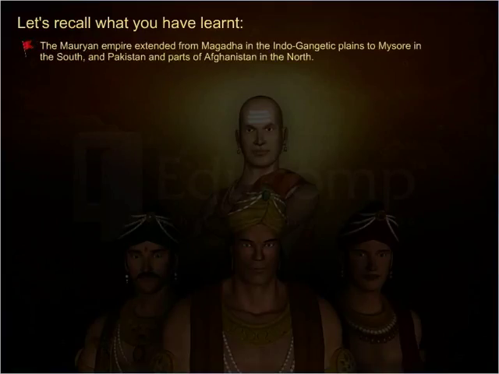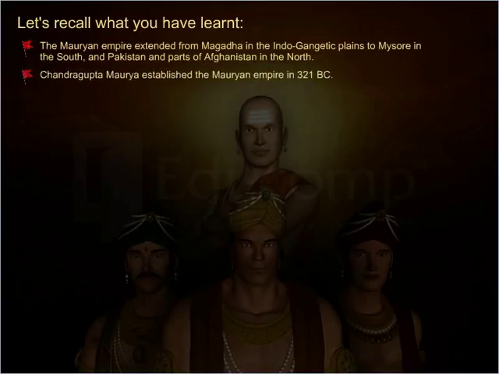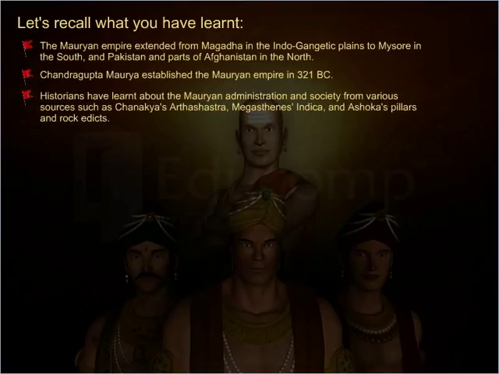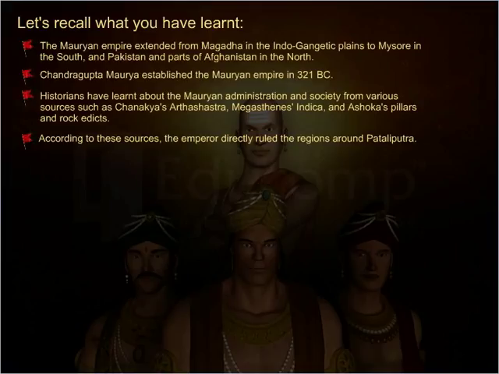The Mauryan Empire extended from Magadh in the Indo-Gangetic plains to Mysore in the south, and Pakistan and parts of Afghanistan in the north. Chandragupta Maurya established the Mauryan Empire in 321 BC. Historians have learned about the Mauryan administration and society from various sources, such as Chanakya's Arthashastra, Megasthenes's Indica, and Ashoka's Pillars and Rock Edicts. According to these sources, the emperor directly ruled the regions around Pataliputra.